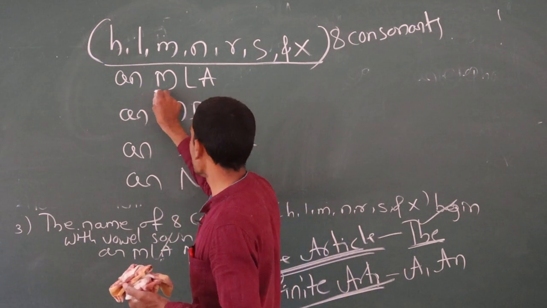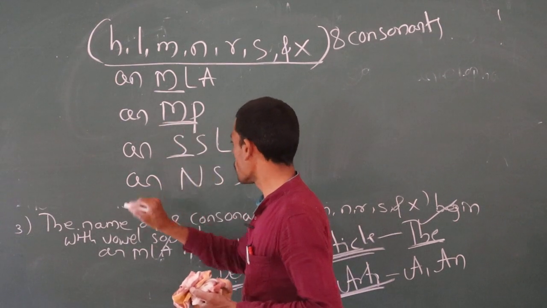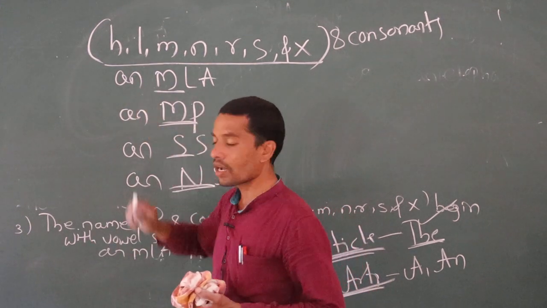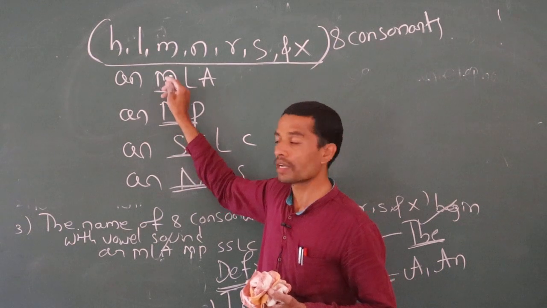See here, actually M is a consonant, S is a consonant, N is a consonant. Actually these are consonants, but they look like consonants and are pronounced like vowels.